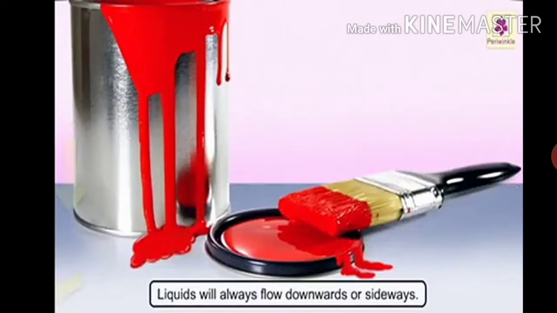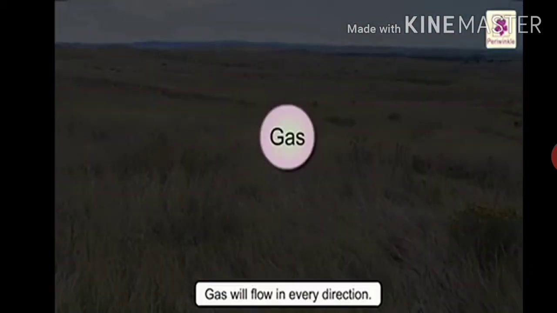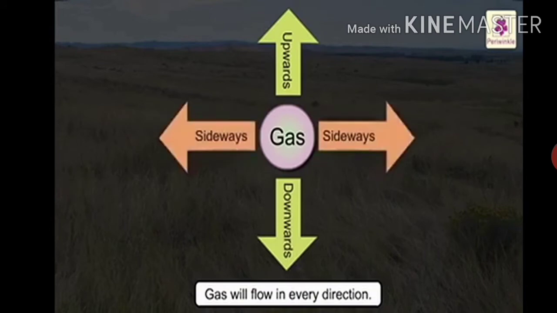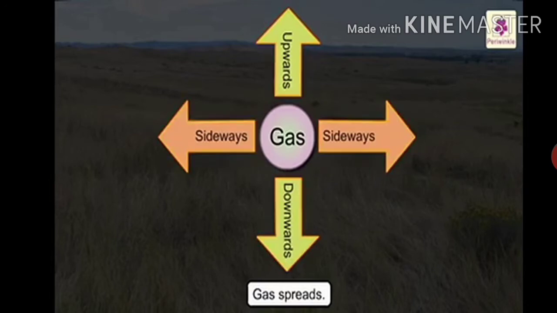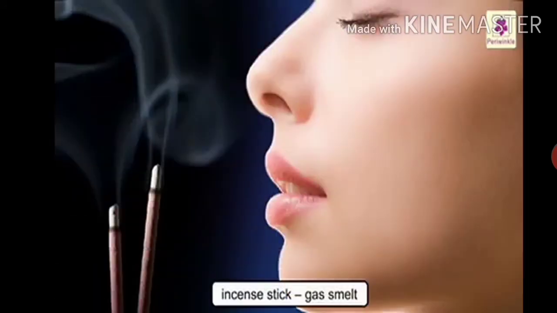Liquid will always flow downward or sideways, but gas will flow in every direction: upward, downward, and sideways. Here you can see an example: gas flows in every direction. Gas fills all available space.